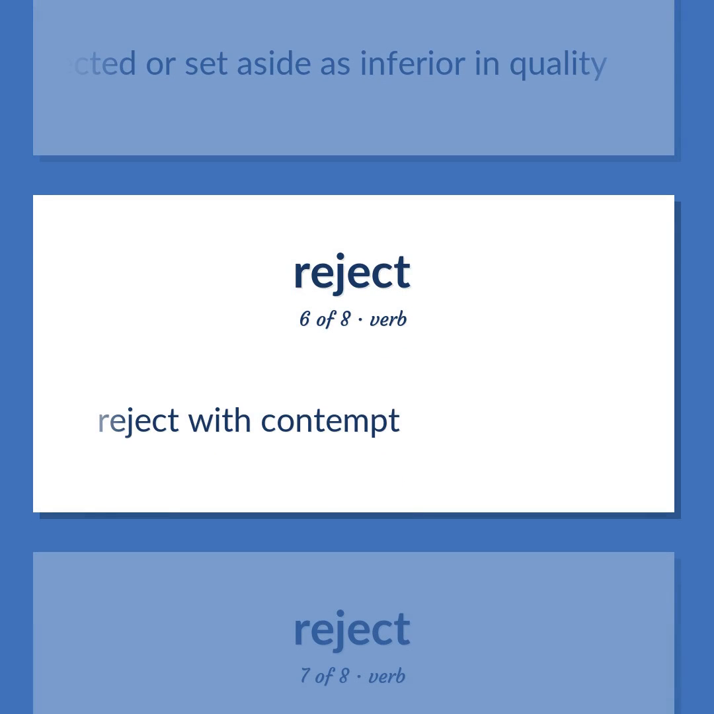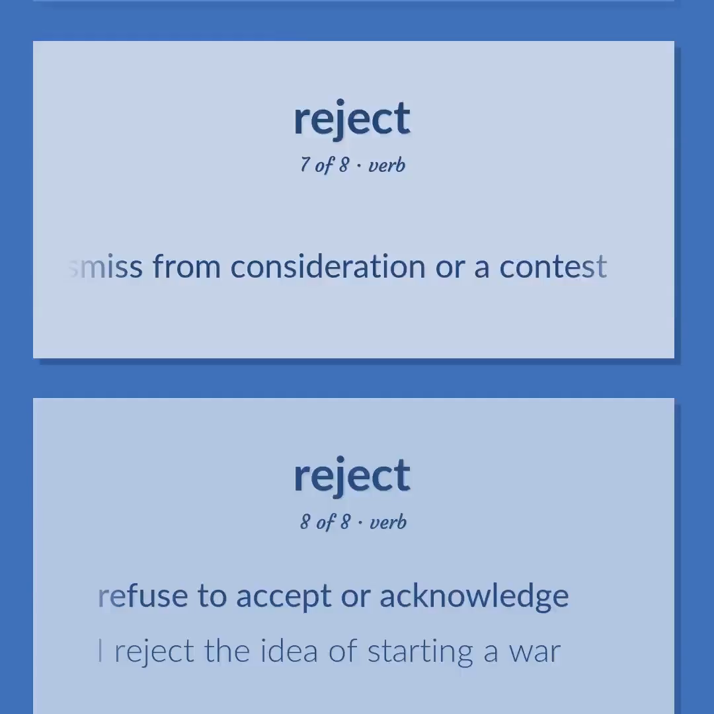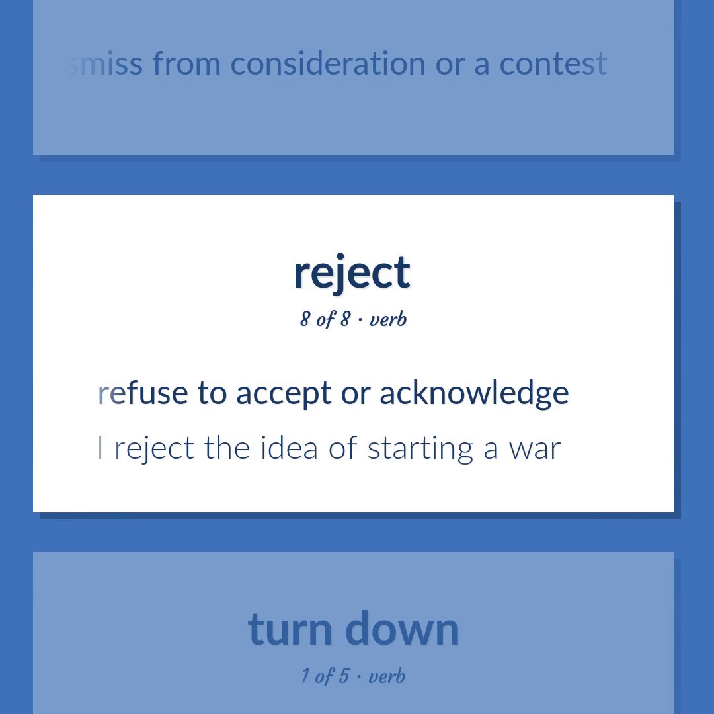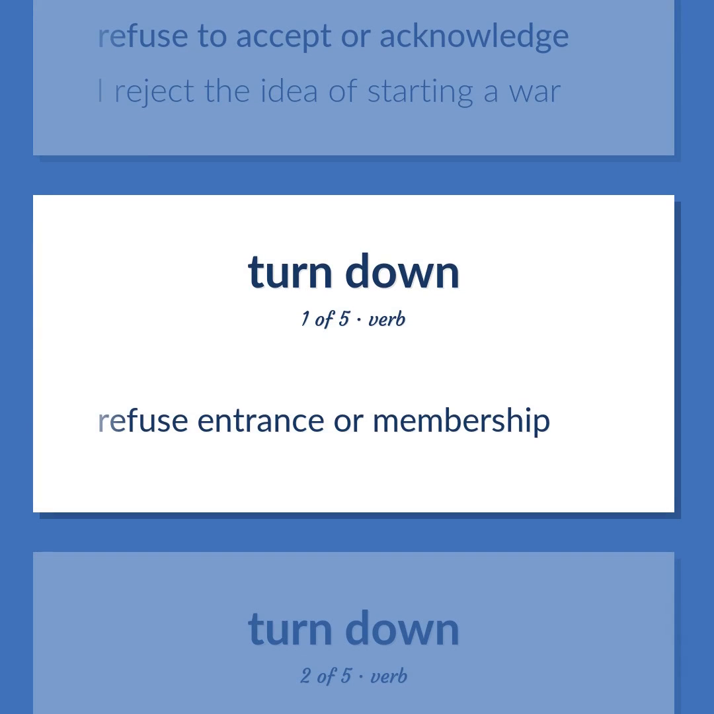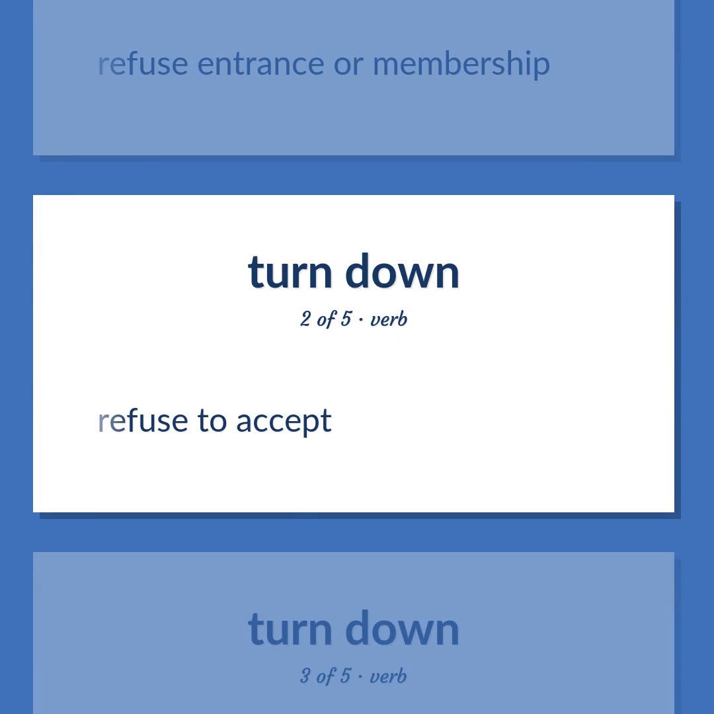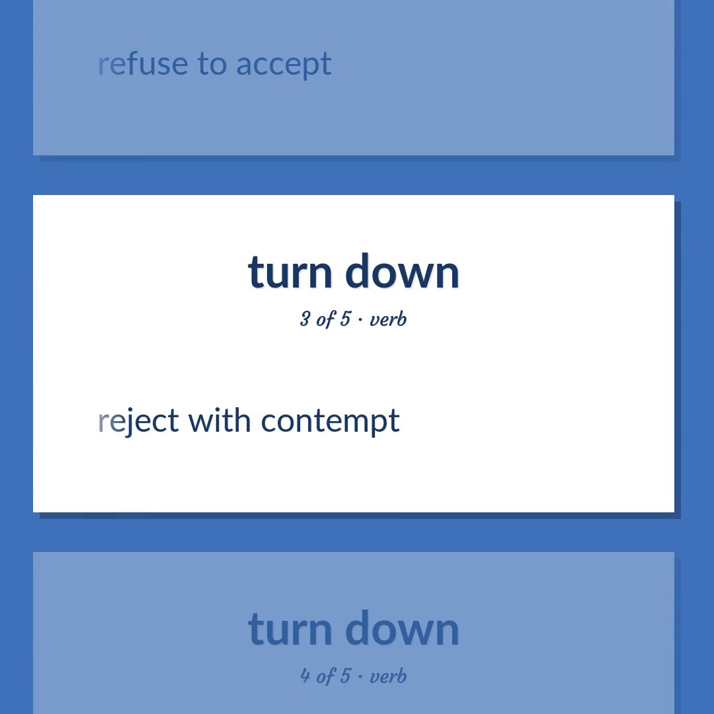Reject with contempt. Dismiss from consideration or a contest. Refuse to accept or acknowledge. I reject the idea of starting a war. Refuse entrance or membership. Refuse to accept. Reject with contempt.